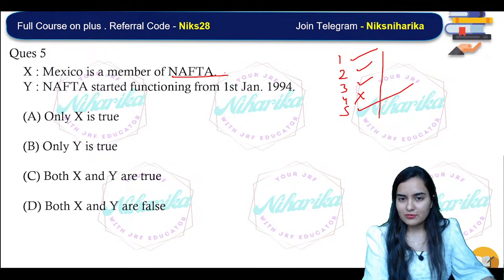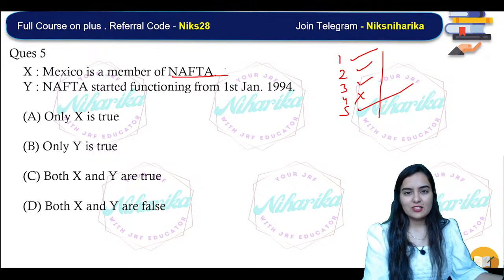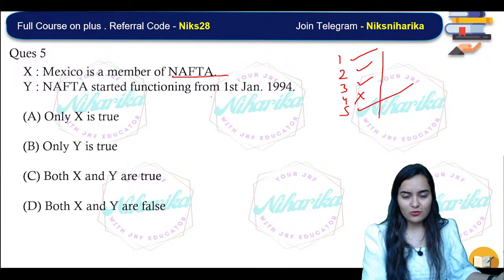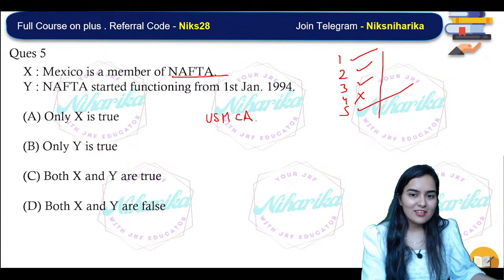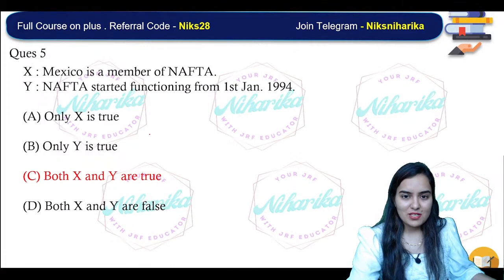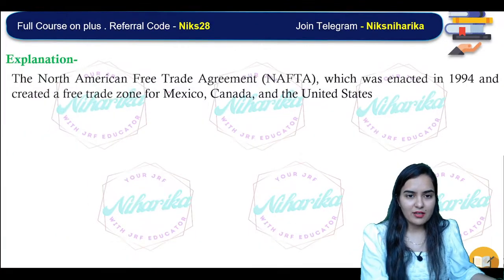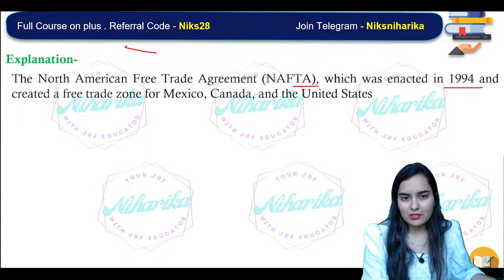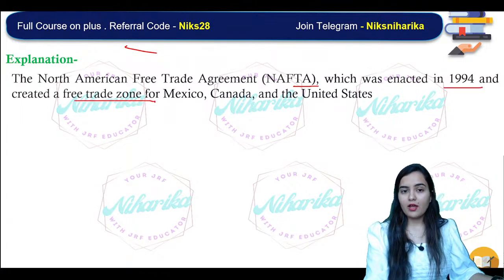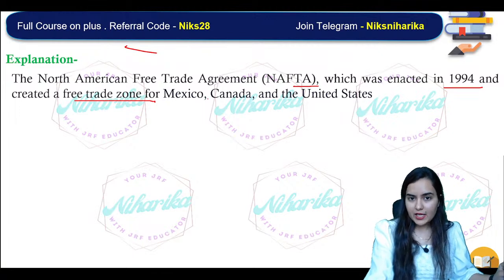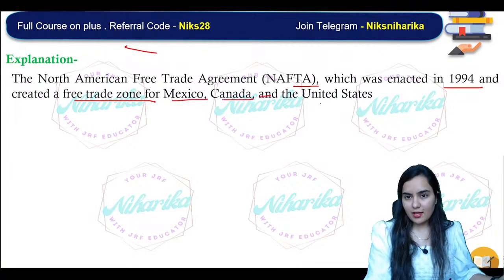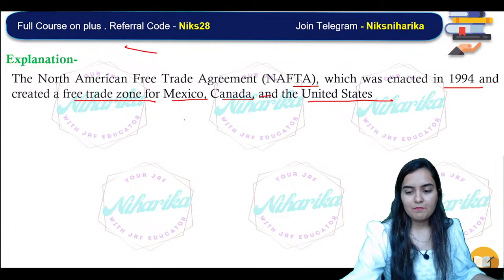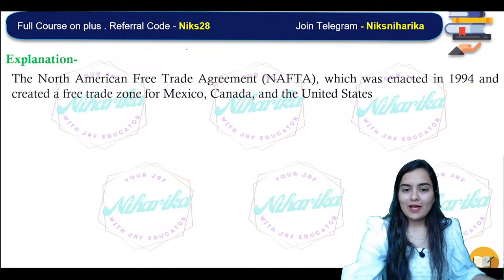Mexico is a member of NAFTA. Who are the members of NAFTA? USA, Mexico, Canada. That's why NAFTA's new name from 2020 is USMCA. Both are true, and it started in 1994. So NAFTA, which was enacted in 1994 and created a Free Trade Area for Mexico, Canada and the United States, is now known as USMCA.